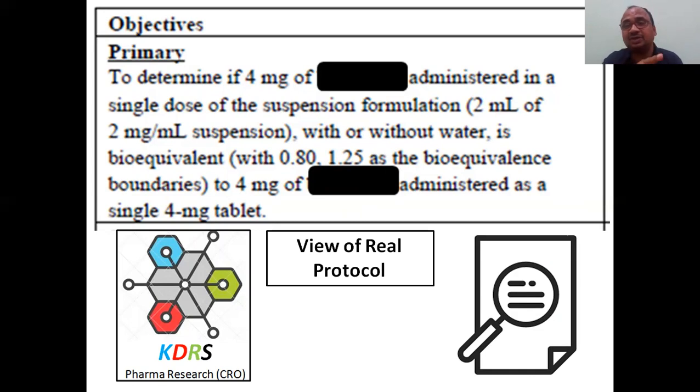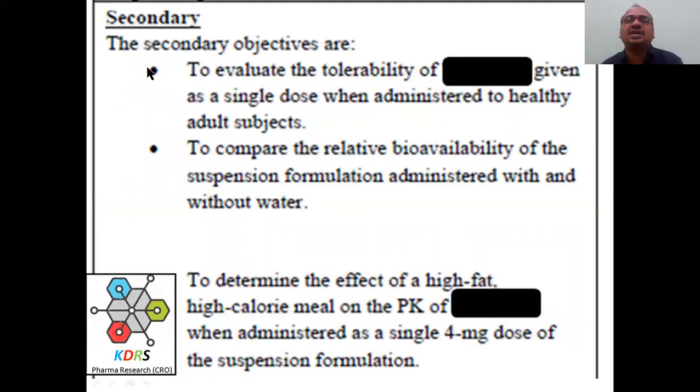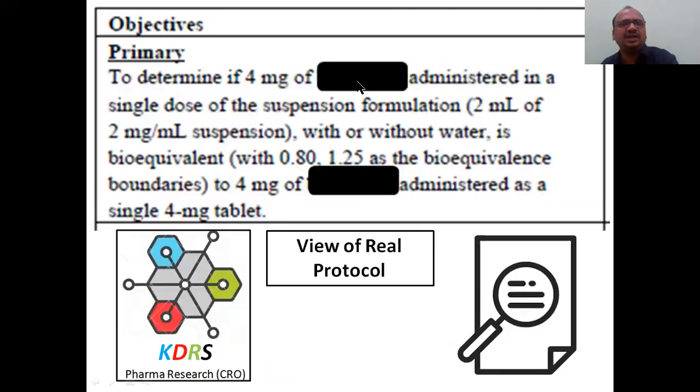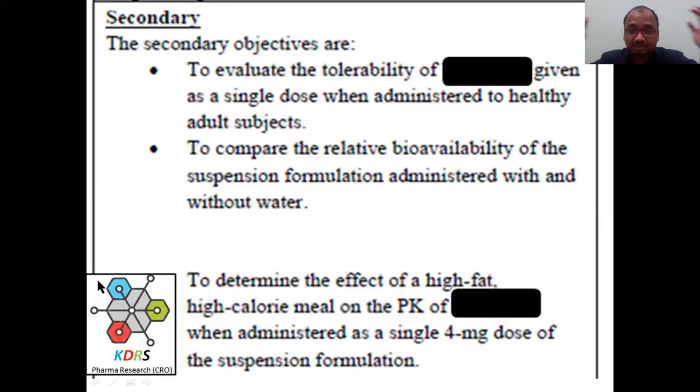So like that you have to mention what is your formulation, what is the test formulation. That is a primary objective. These points you do not have to write in the examination. If you write, these points are enough. Relative bioavailability or absolute bioavailability. This is for your understanding, for better implementation in your brain. The secondary objective: to evaluate the tolerability of cetirizine HCl given as a single dose when administered to a healthy adult subject. What is the tolerance? Up to which dose will they tolerate this cetirizine HCl? That is a secondary objective.